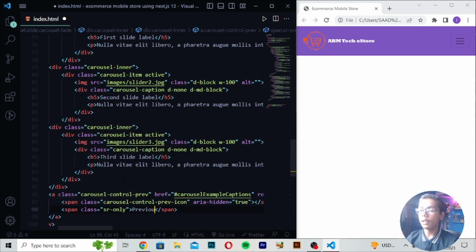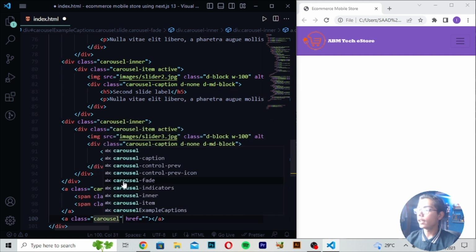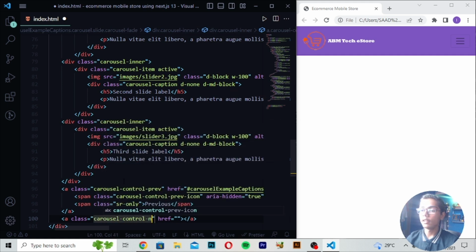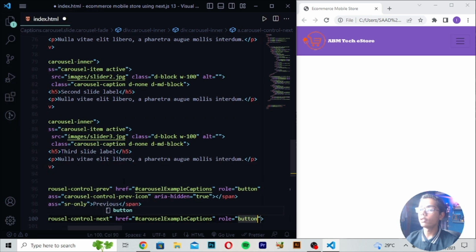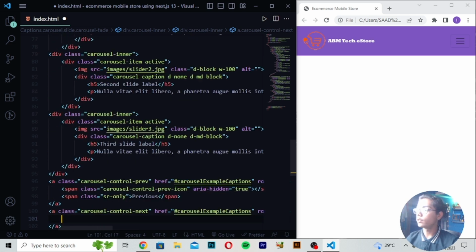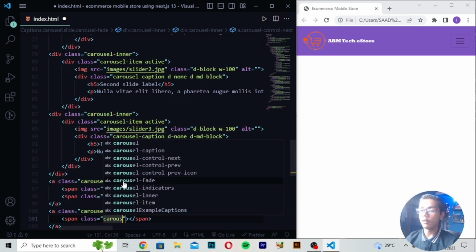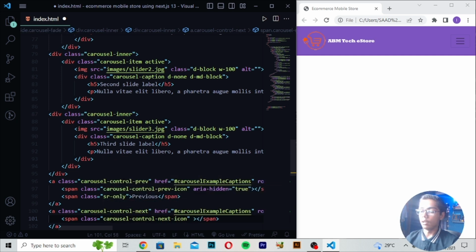Then you have to write here Previous, and here you have to write a tag. So here I will be now giving it the class, and in class I will be writing carousel-control-next, and then in href I will be writing here #carouselExampleCaptions. After writing here you have to write role equals button and write here data-slide next, and then you have to move down, write here span carousel-control-next-icon, write here aria-hidden equals true.